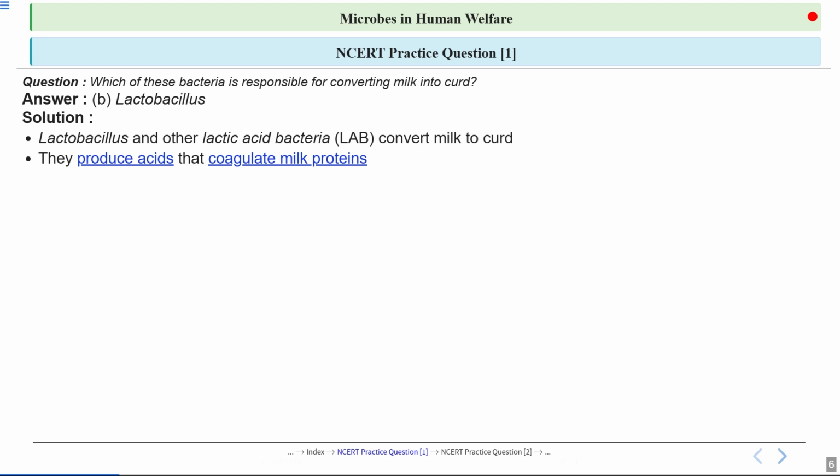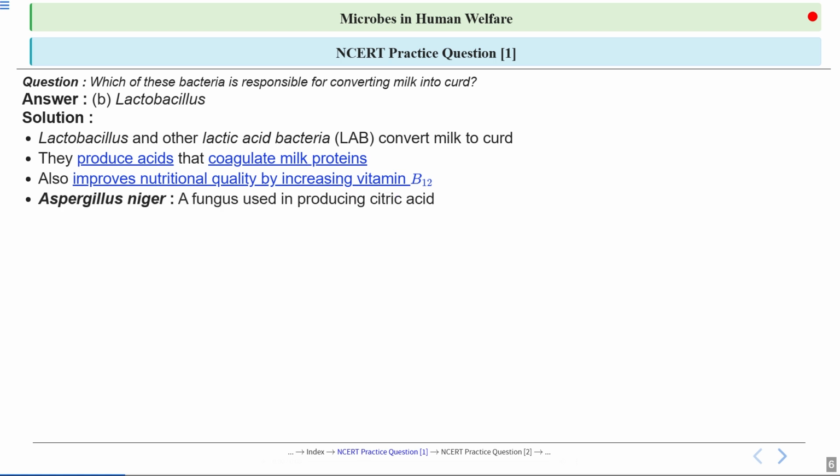What is the protein present in the milk? That is casein. These proteins clump together, they coagulate, and curd is formed. Lactic acid bacteria also enhance the nutritional quality of the food. They enhance the vitamin B12 content of the curd. So, eating curd is healthy. It provides you essential nutrients, and curd is very healthy for the digestive system also.